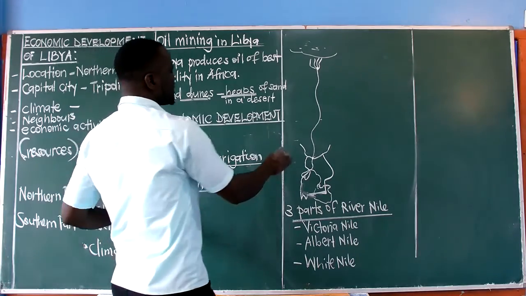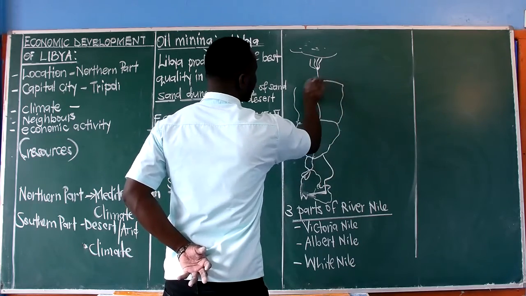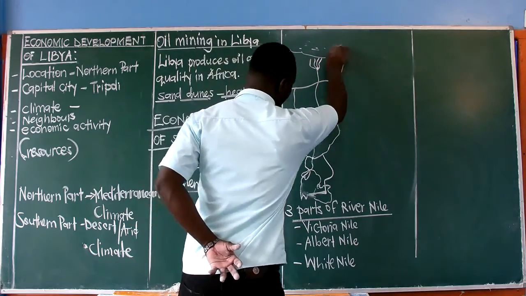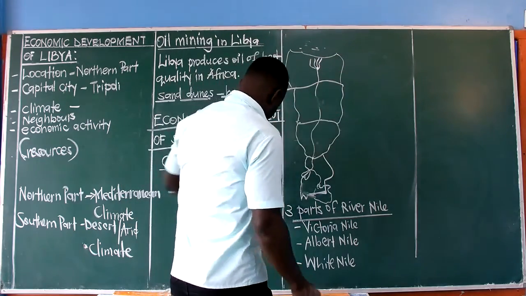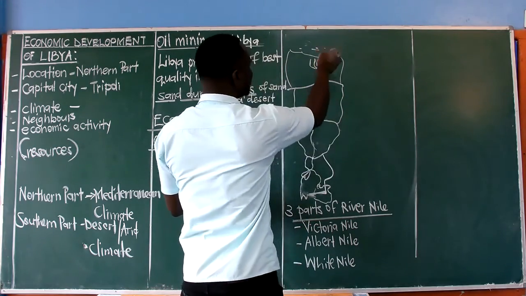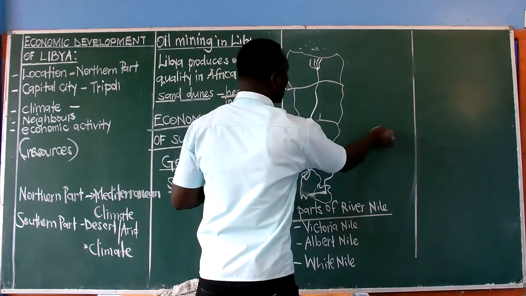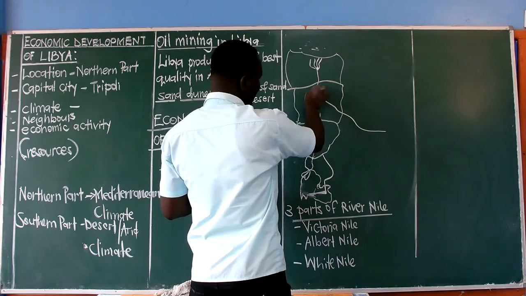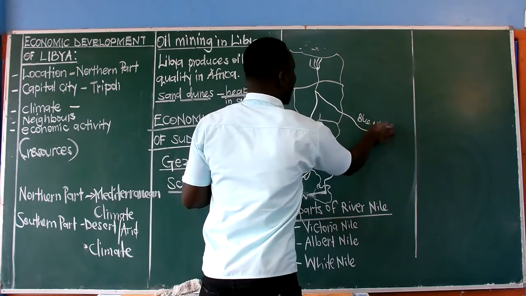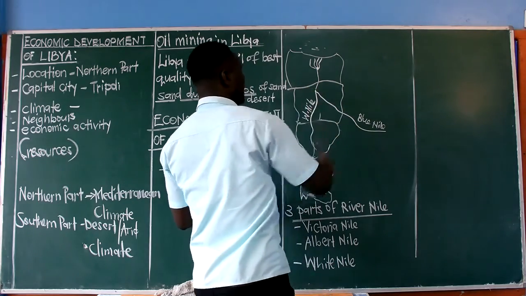Now, when this Nile reaches Sudan, we shall have Sudan here before Egypt here. In Sudan, this Nile meets another river which comes from the Ethiopian highlands, which is called the Blue Nile. This is the Blue Nile, and this is the White Nile. It is part of River Nile.